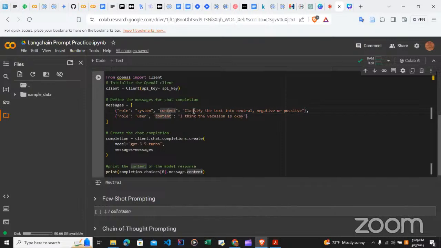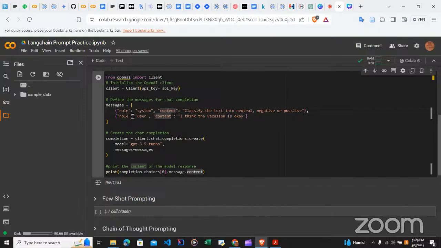For example, in this case, I want this message to classify the text into neutral, negative, or positive. By implication, that means I'm doing what we call sentiment analysis. I want the system to know, I'm giving it context. This first statement gives the message, the system context. What did I want you to do? I want you to do sentiment analysis, classifying the message I give you after this into three classes, basically.